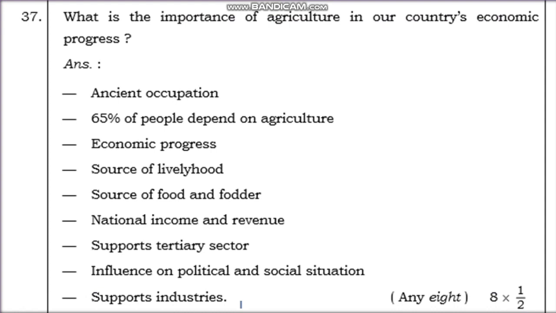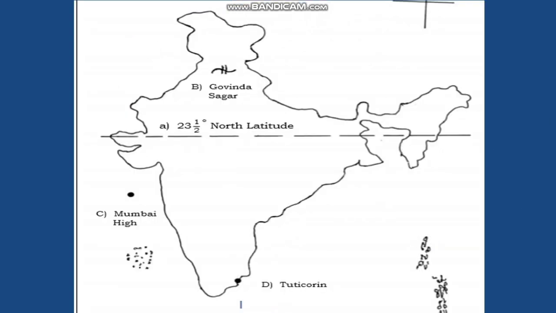Okay, next is the map question. It's the last question. Last year, in March 2020, they asked you to draw the Indian map and mark these places: Govind Sagar, the 23.5 degree north latitude, Mumbai or Bombay High, and Tuticorin. We see that Govind Sagar comes here, towards the Delhi side.